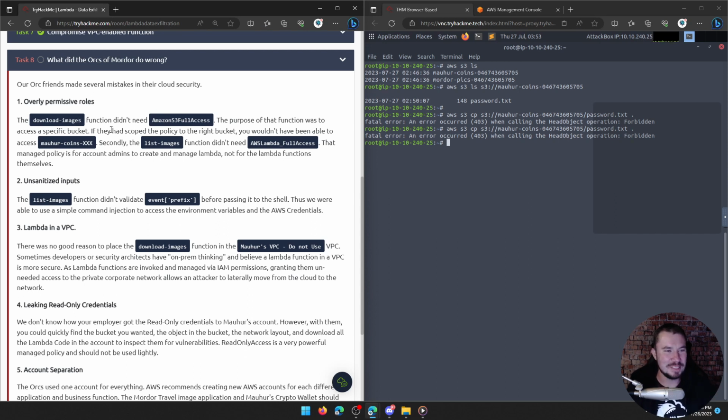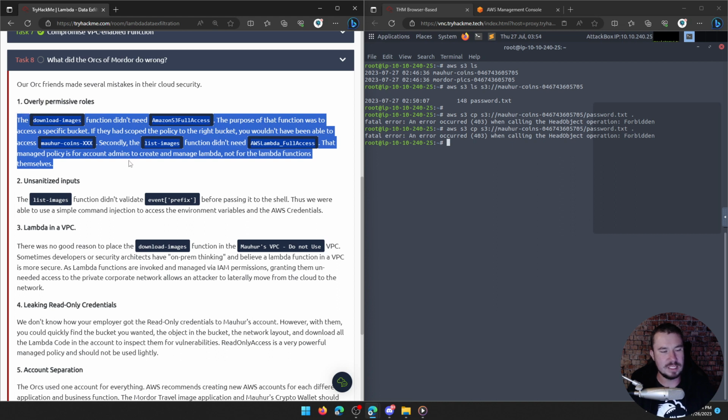The download images function didn't need Amazon S3 full access. The purpose of that function was to access a specific bucket. If they had scoped the policy to the right bucket, you wouldn't have been able to access the coins. Secondly, the list images function didn't need AWS Lambda full access. That managed policy is for account admins to create and manage Lambda, not for the Lambda functions themselves. And you'd be surprised how often we see this in the real world.